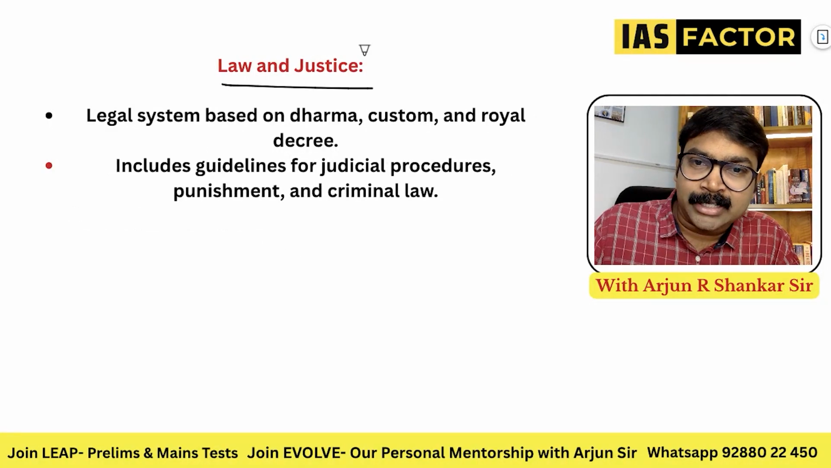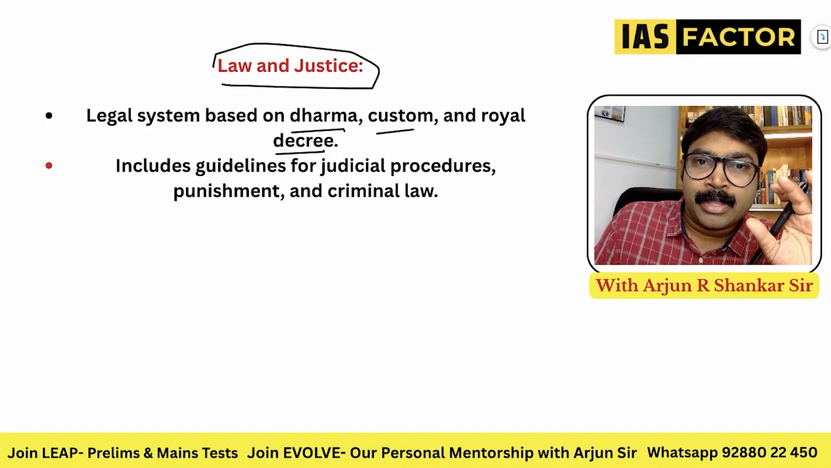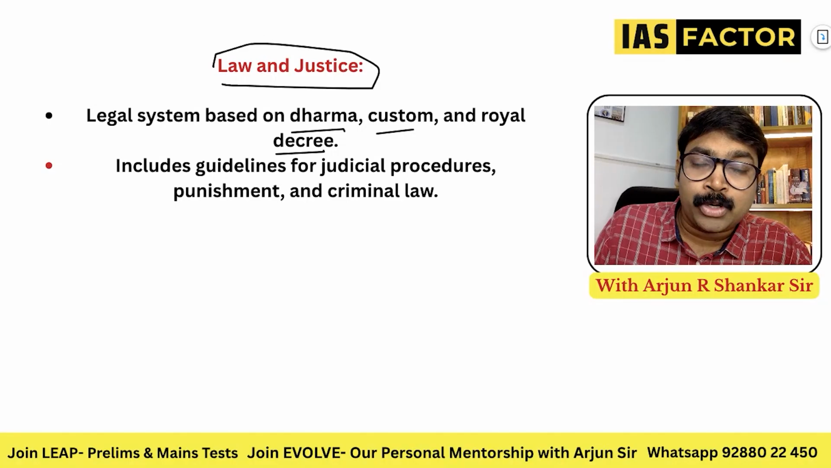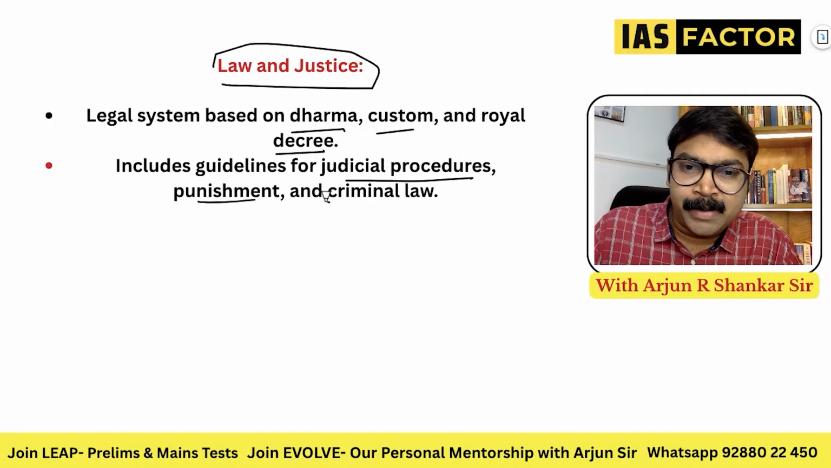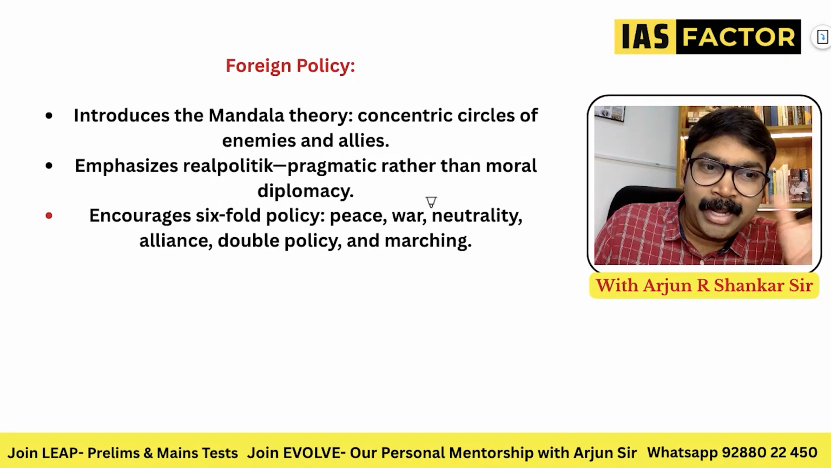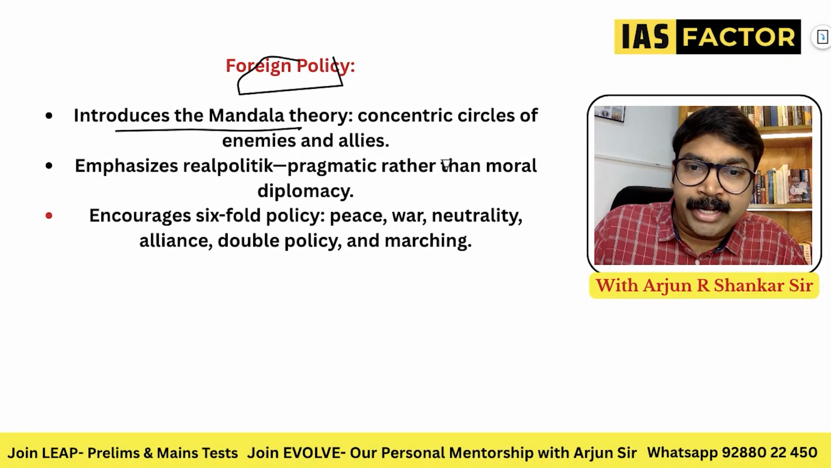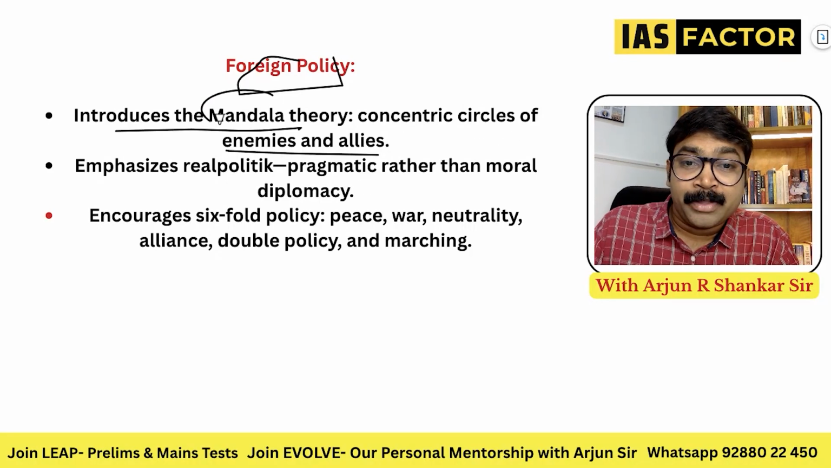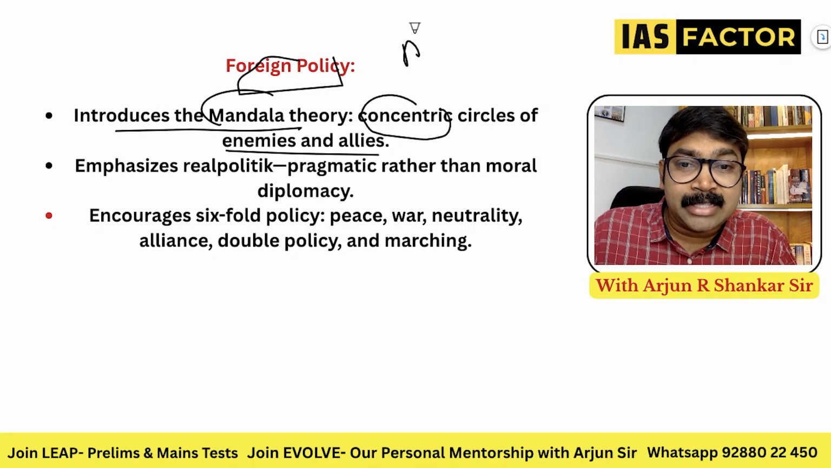And also law and justice, a legal system based on dharma, customs, royal decree. Because in Mauryan times a civil service was there. I still remember reading that article, because it talks about the civil services. It talks about dharma, moksha, artha, kama. It includes guidelines for judicial procedures, punishment and criminal law. So this is a complete book, a book on foreign policy. It introduces the mandala theory, concentric circles of enemies and allies. So remember, concentric circles of enemies and allies was called the mandala theory.